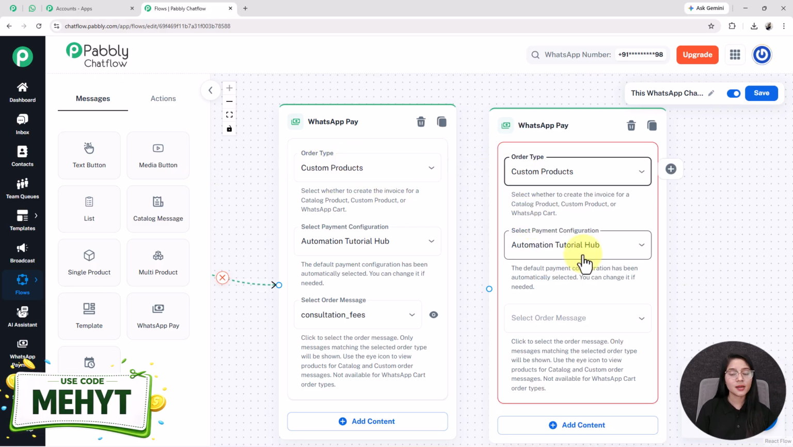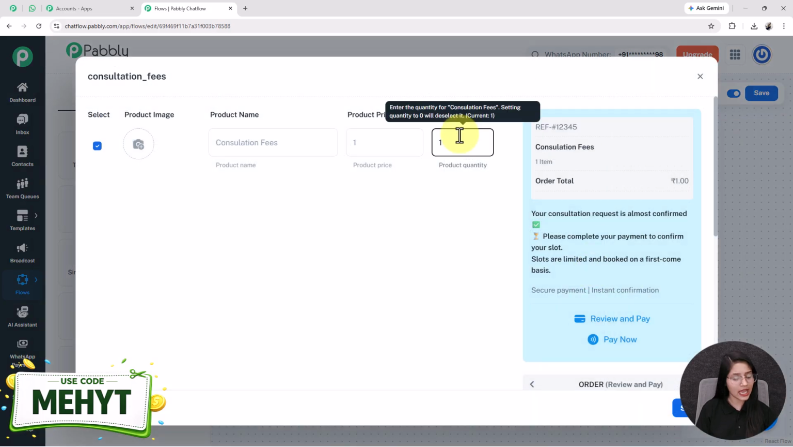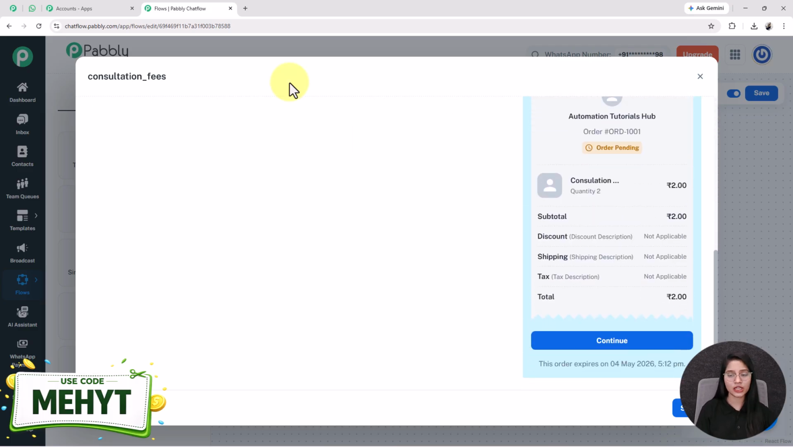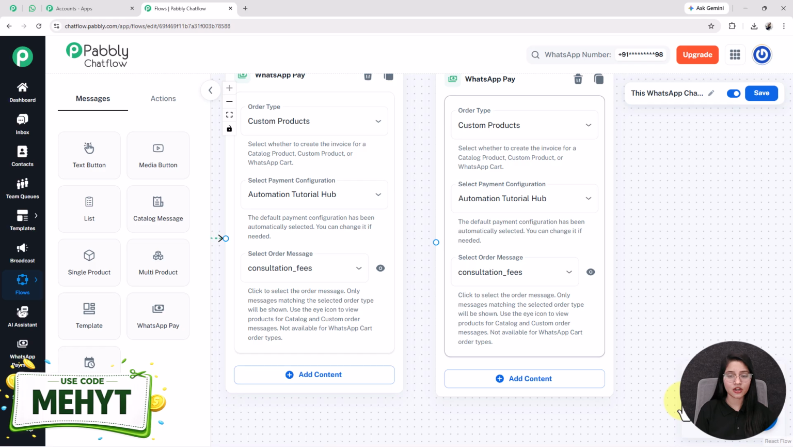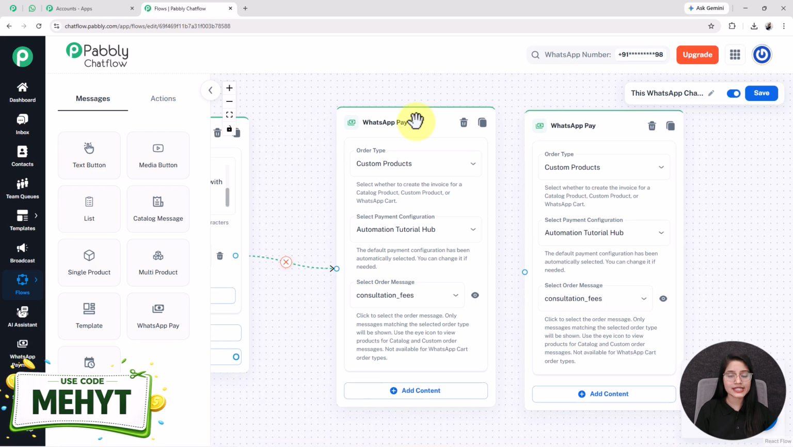Here I set the payment configuration as automated. Automation Tutorial Hub, I have created this before, and next you have to select the order message that I'm selecting as consultation fees. After that, the quantity I'm entering as 2, and you will see this is the order page that I have already created before. After that, I am clicking on the save button. So this is how easily you can do the setup of this WhatsApp Pay button.